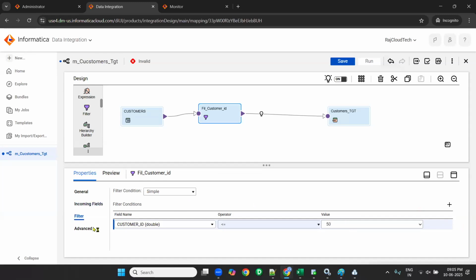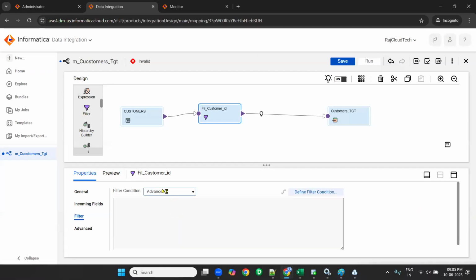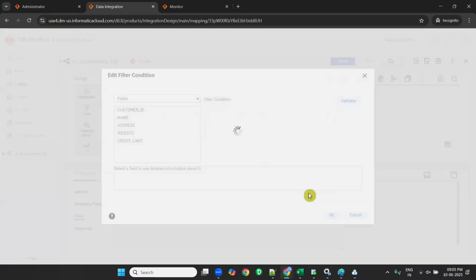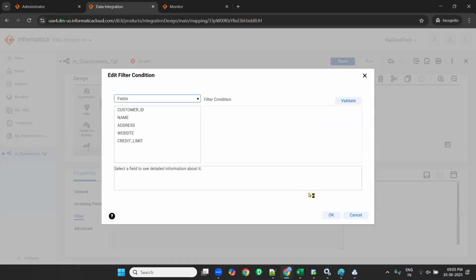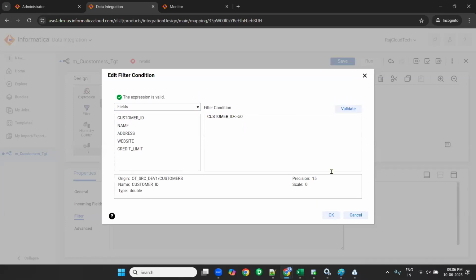Suppose you don't want to do this, you can remove it and go to advanced. Advanced is easy. Click on advanced and it will show define filter condition. Click on define filter condition, and it will open a window. Now add customer ID is less than or equal to 50. Like this you can write. If you want AND or OR operators, anything you can use, same as PowerCenter. Whatever PowerCenter supports, same thing. Validate. Click on OK.